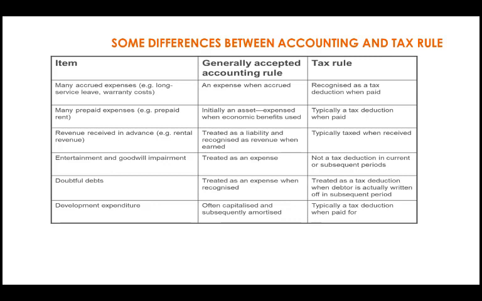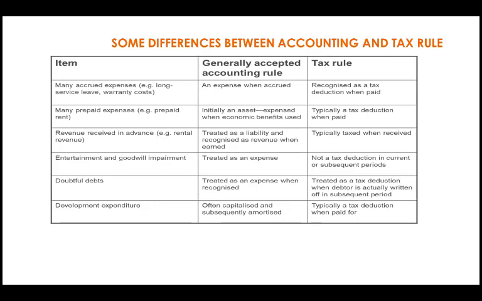Here are some examples of the difference between the generally accepted accounting rule and tax rule. So let's cite a few items here. We have doubtful debts. As per accounting rule, it is actually an expense, but under tax rule, it can only be claimed as a tax deduction when there is an actual write-off. So there will be a difference between accounting profit and tax profit because of the recognition of whether an item is deductible or not.